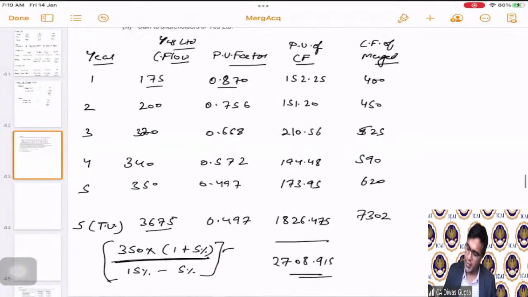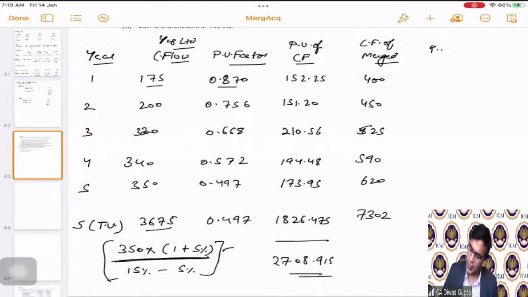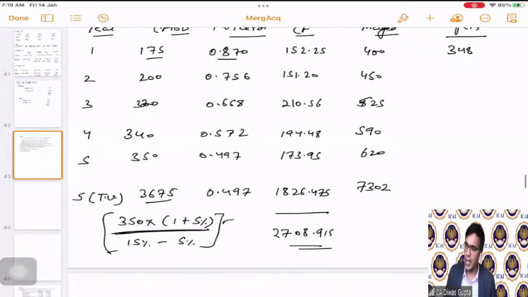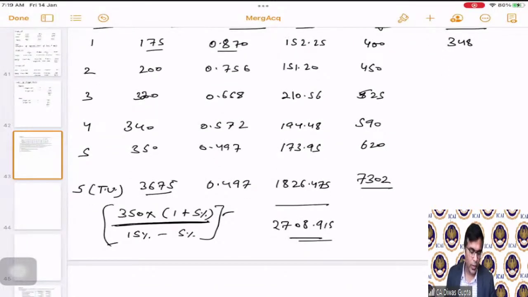So here it comes as present value of cash flows 348. So I'm just writing how we calculated this 7302 as well. So 620 is the year fifth cash flow, but in this case the growth rate is 6%, correct? Not 5%, because the merger has already happened. So 15% minus 6%, which is 9%, we will divide by.